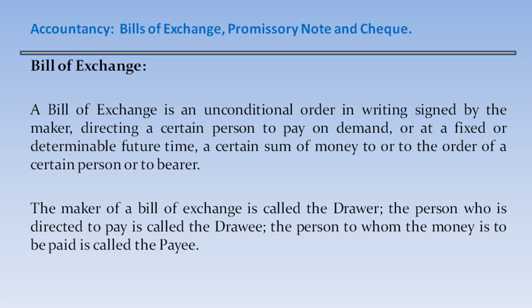Bills of exchange. A bill of exchange is an unconditional order in writing signed by the maker directing a certain person to pay on demand or at a fixed or a determinable future time a certain sum of money to or to the order of a certain person or to the bearer. The maker of a bill of exchange is called the drawer. The person who is directed to pay is called the drawee. The person to whom the money is to be paid is called the payee.